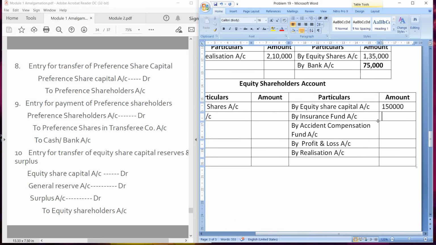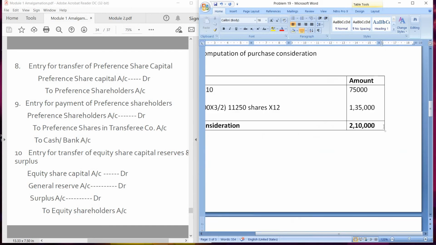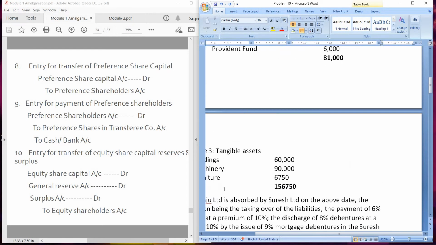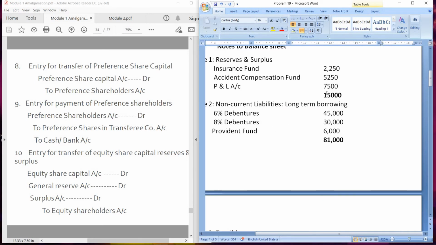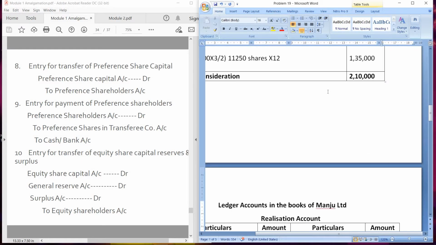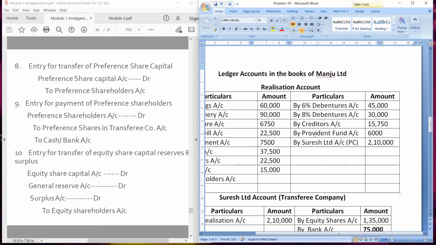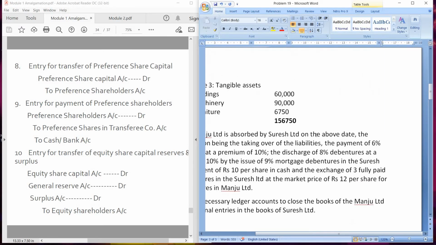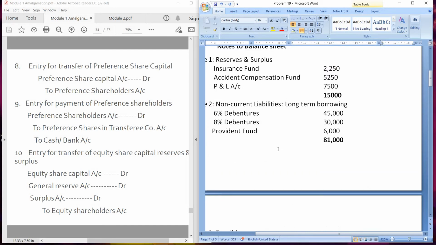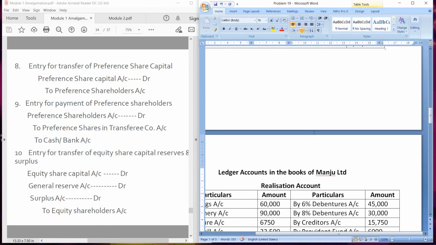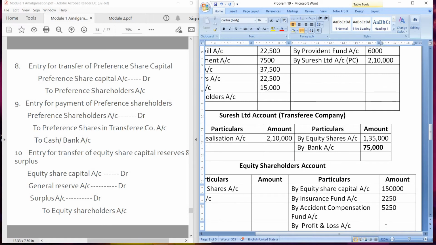So, here by insurance fund 2,250. Next, by accident compensation fund, that is 5,250. So, we will write it here 5,250. And finally profit and loss account, so that is 7,500.